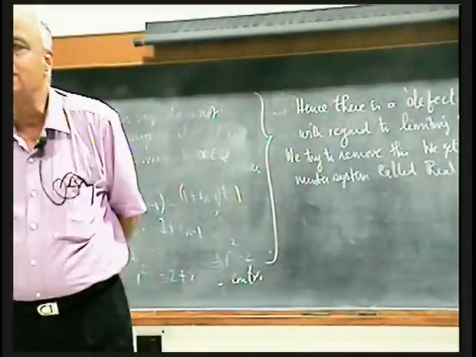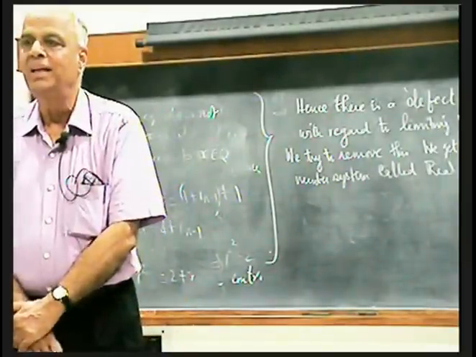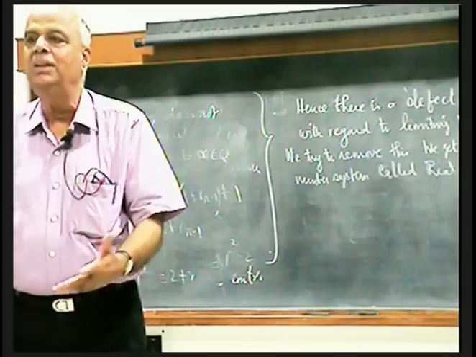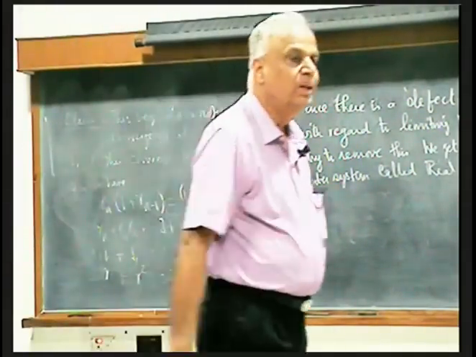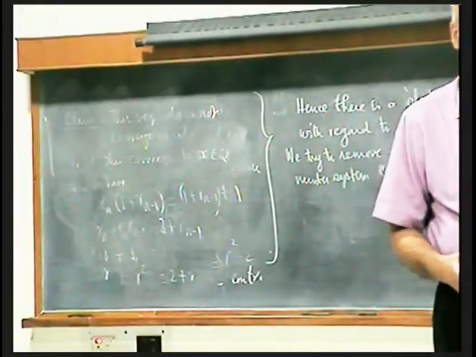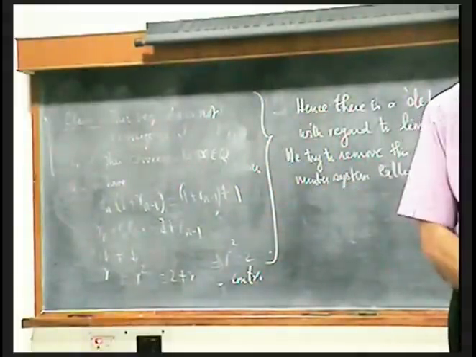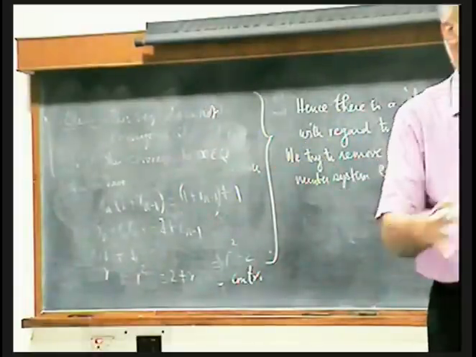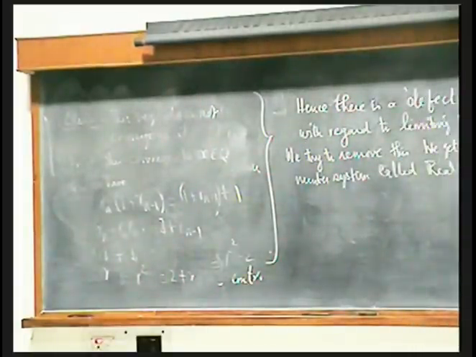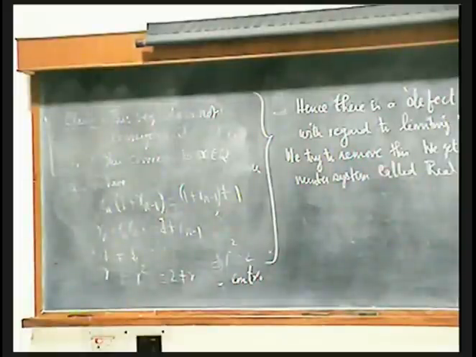Cauchy sequences were there which did not have a limit. They did not converge. So take the Cauchy sequence itself as a new number. Now when you take a Cauchy sequence as a new number, two Cauchy sequences may be akin to each other. So I have to define an equivalence relation to put all similar, equal Cauchy sequences in one club and call that club a new number. That's what we are going to do.